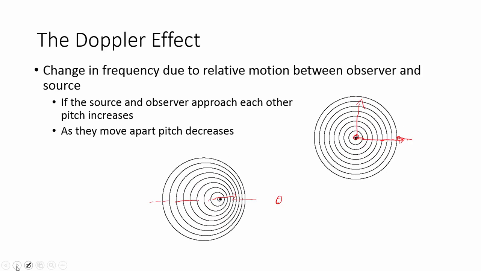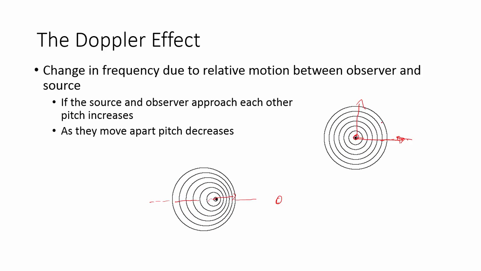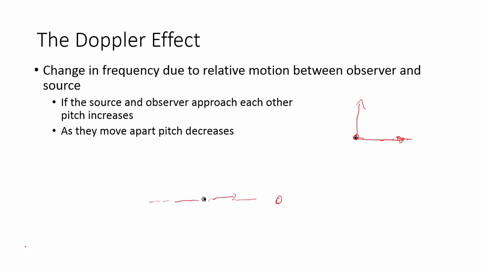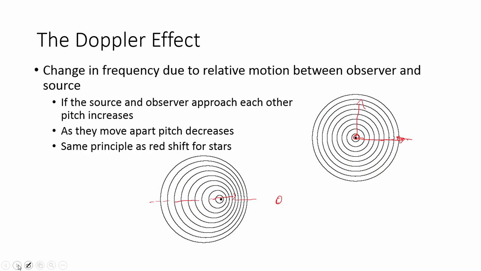Okay, so the waves here moving apart, pitch decreases. Waves over here moving together, pitch increases. Now this is the exact same thing as the redshift for stars.